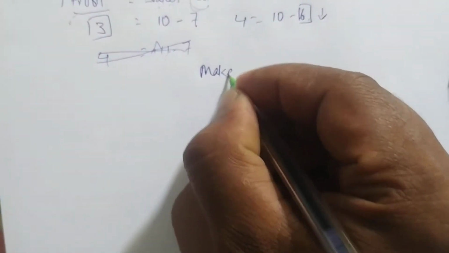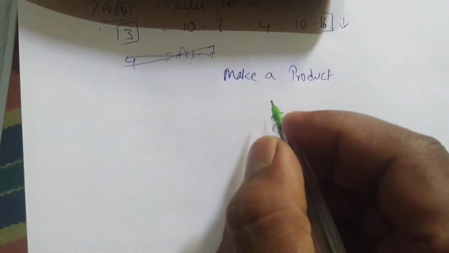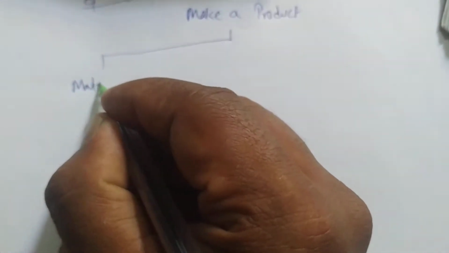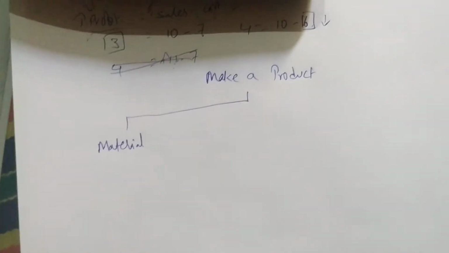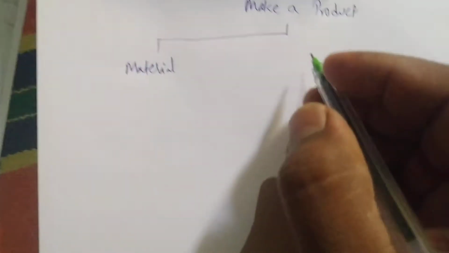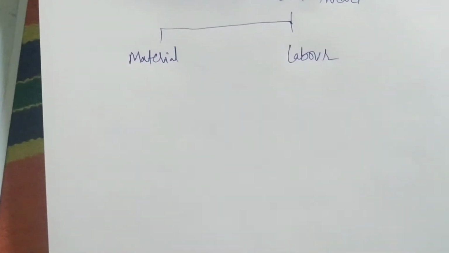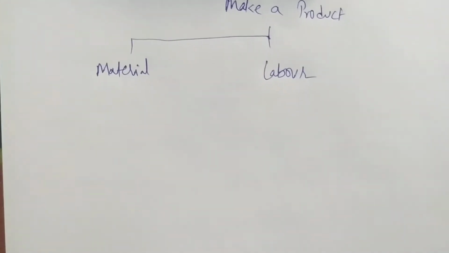First, the company has to incur expenditure on material. Next, labor, meaning the workers who are working on that. This is one more expenditure the company has to incur.